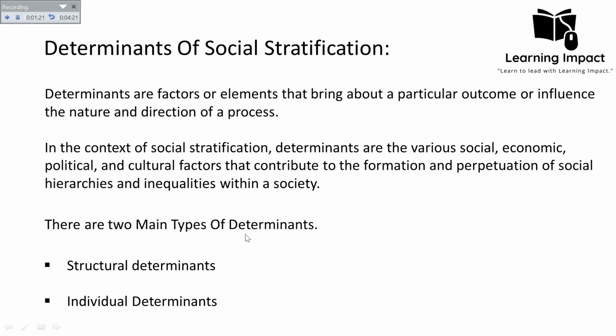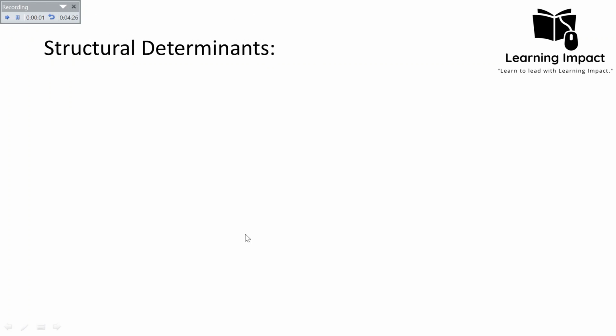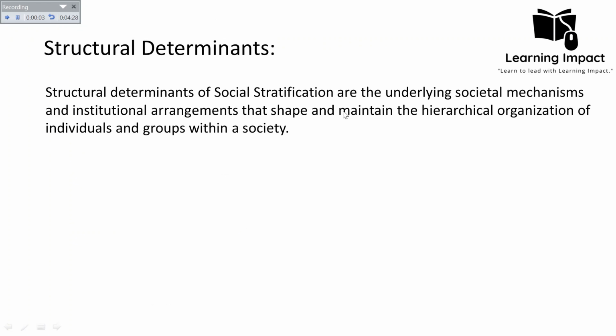Okay, so what is meant by structural determinants? Structural determinants of social stratification are the underlying societal mechanisms and institutional arrangements that shape and maintain the hierarchical organization of individuals and groups within a society. It means that the social stratification is maintained or perpetuated by the social structure. Now, what is meant by social structure? It is institutional arrangements. We know that all the social institutions are part of our social structure. So when the social institutions propagate a kind of stratification in society, that will be called structural determinants.